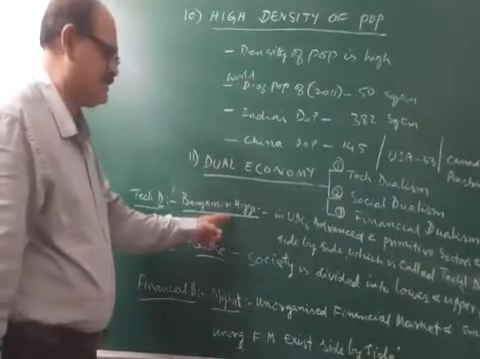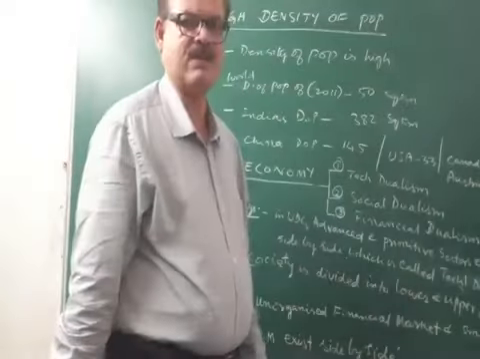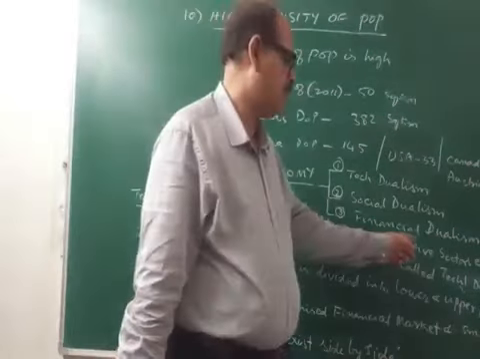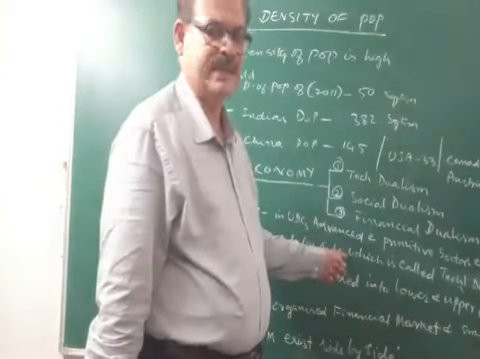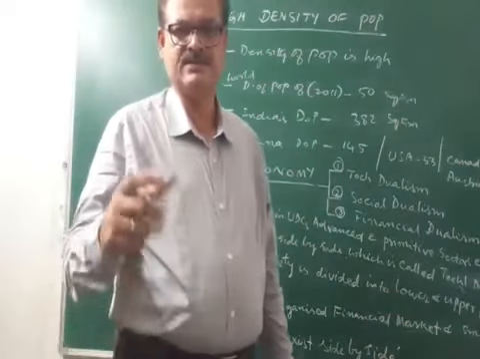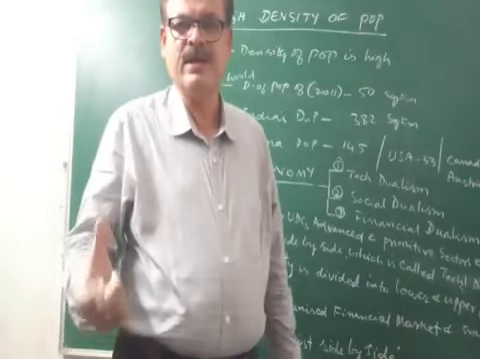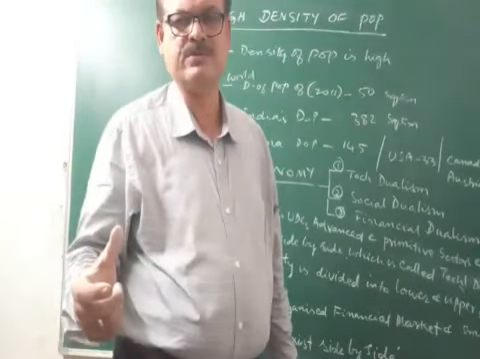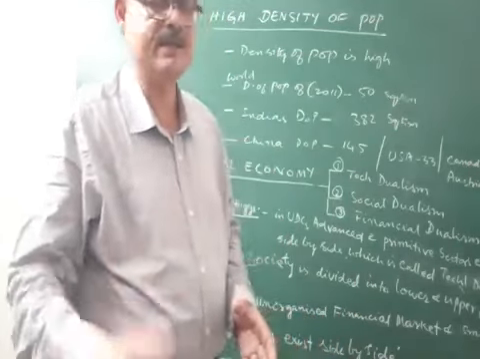According to Benjamin Higgins, in developing countries advanced and primitive sectors, primitive meaning backward, exist side by side. If such is the case, then it is known as technical dualism. Advanced sectors will be there where machinery is being used. The primitive sector is also there where backward methods of production are being used. They exist side by side in the same economy, in the same country. Then it is technical dualism.